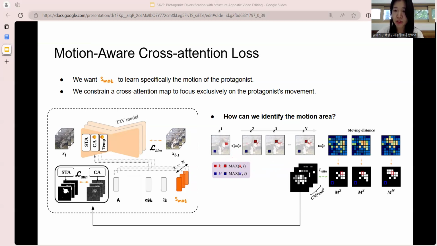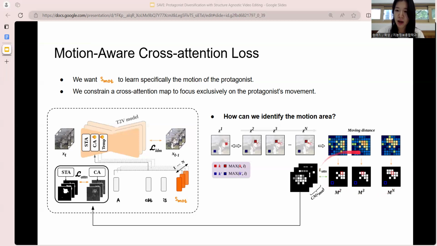Therefore, when you find the highest attention scores between these two frames, they tend to be the same semantic points. We track down these similar points across frames and estimate the temporal flow in the video. We extracted motion-related areas by retaining locations where the flow is longer than the predefined hyperparameter.